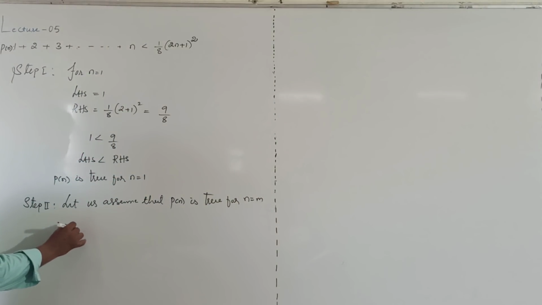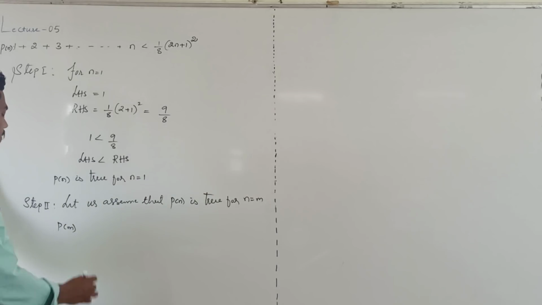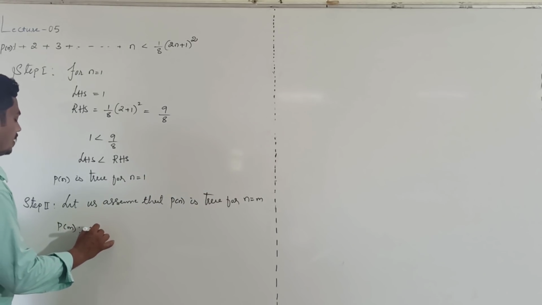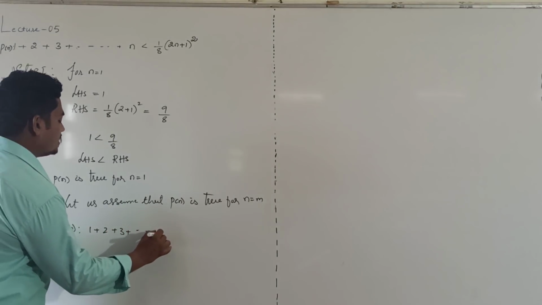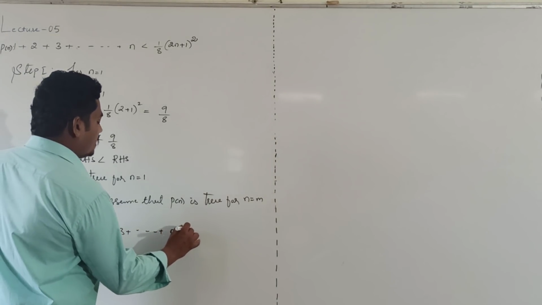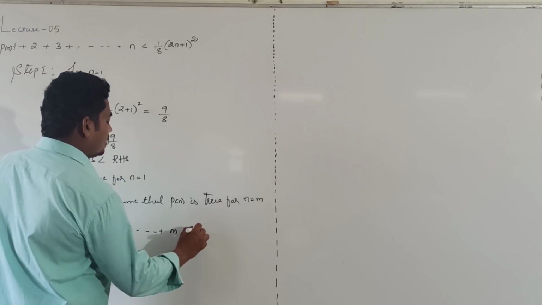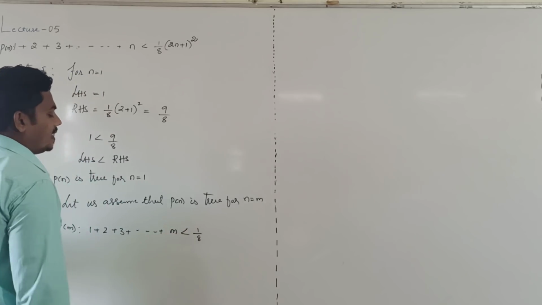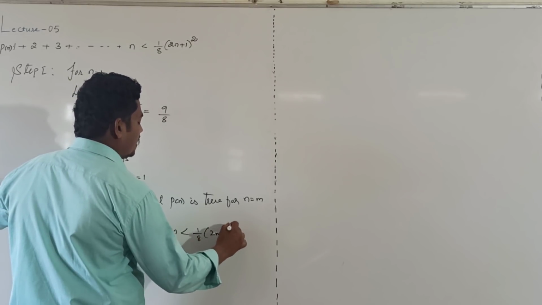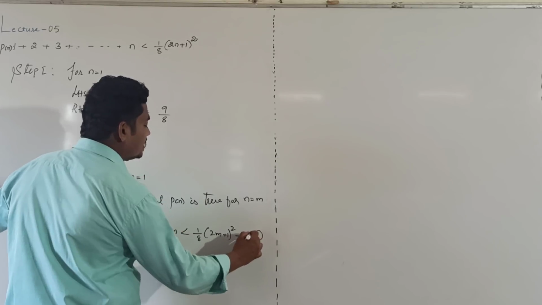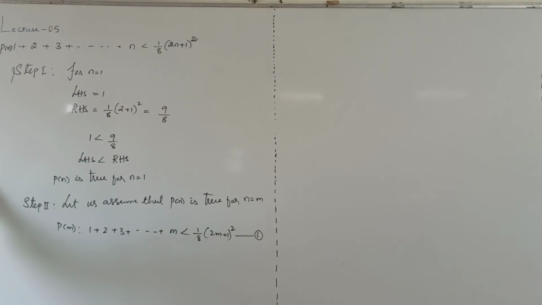Then the given statement becomes, in terms of m, 1 plus 2 plus 3 plus and so on plus m, which is less than 1 divided by 8 times (2m plus 1) whole square. Take this as equation number 1.